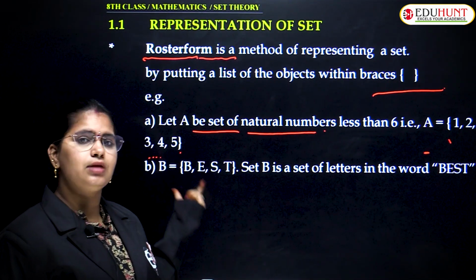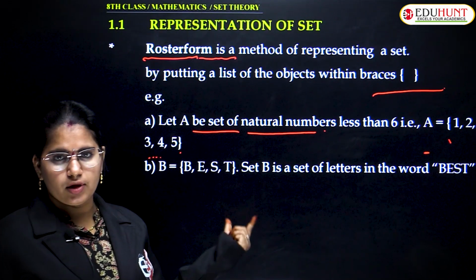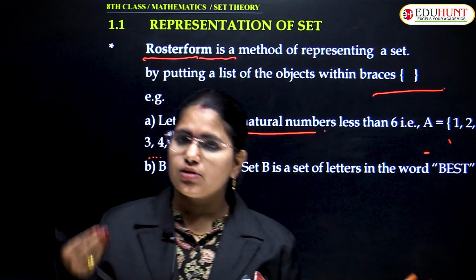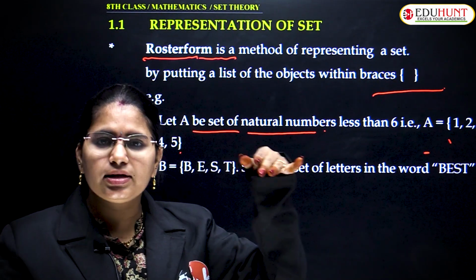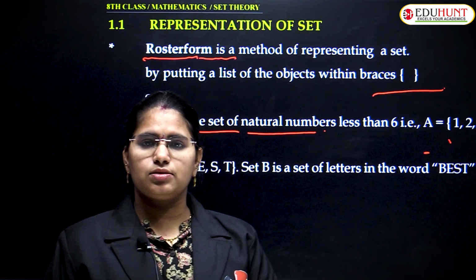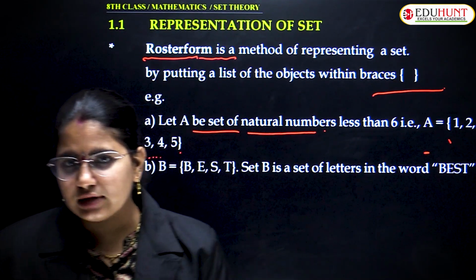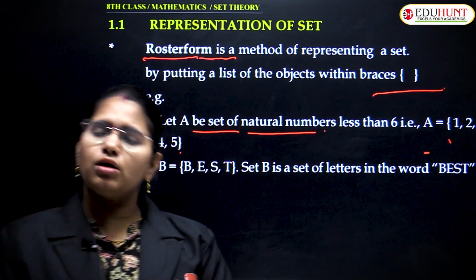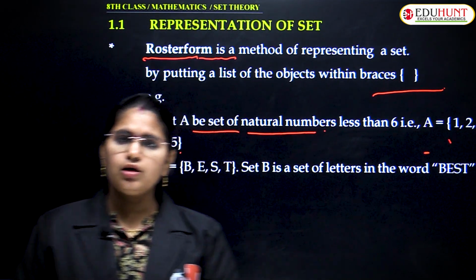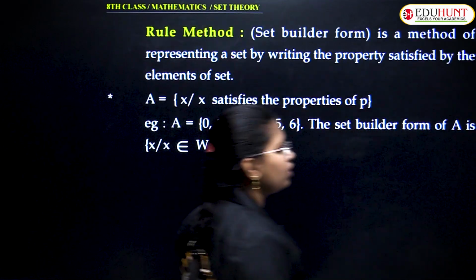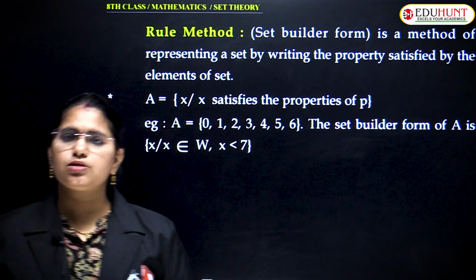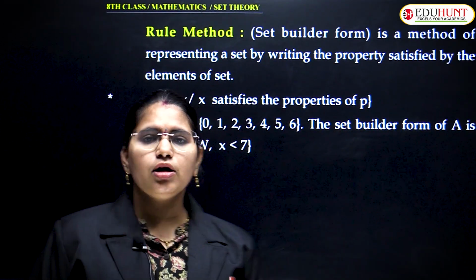So, this is nothing but roster form. Whatever the elements of the set are, you need to represent them in the curly braces, right? Then in that case, we can say it is in roster form. Clear up to this?